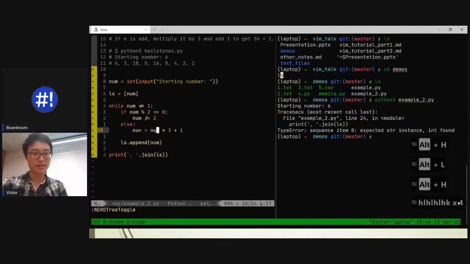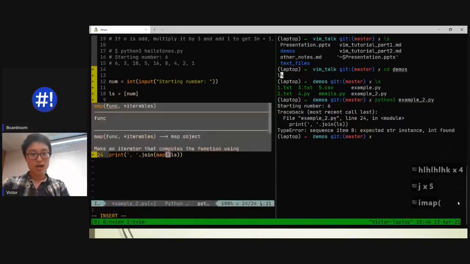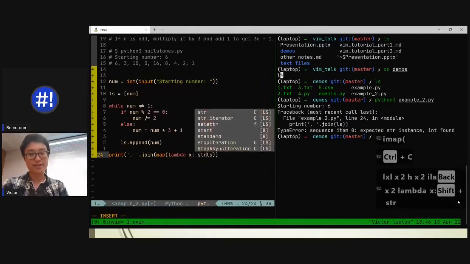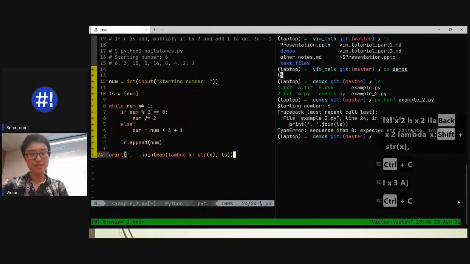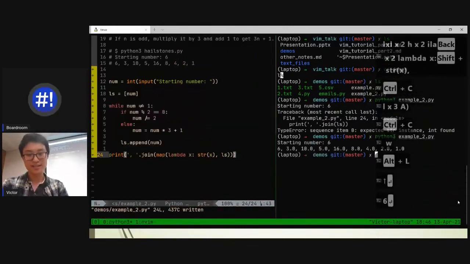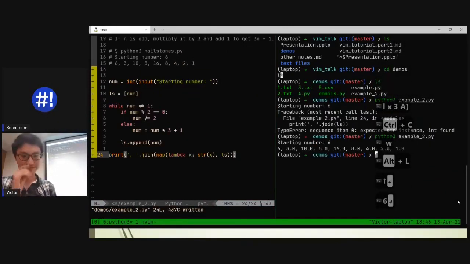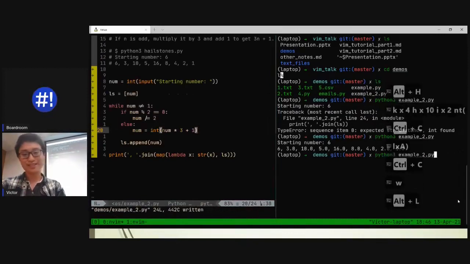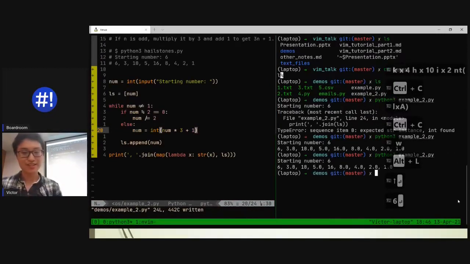Yeah, because ls, these are a bunch of ints. I'm going to do some black magic. Lambda x, return back the string of x on this thing, close that, 6, there we go. And we're getting some hard floats, so let's just also int that as well. 6. Oh crap, it's still this.